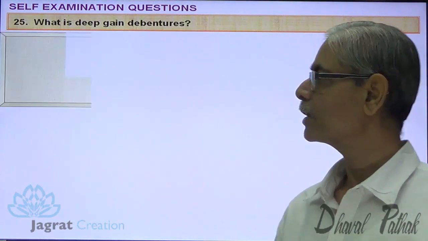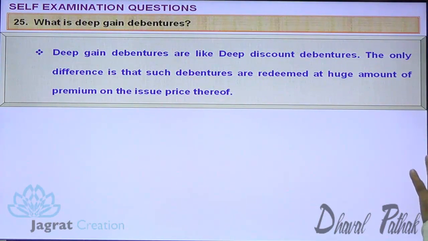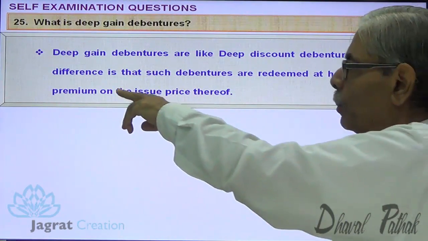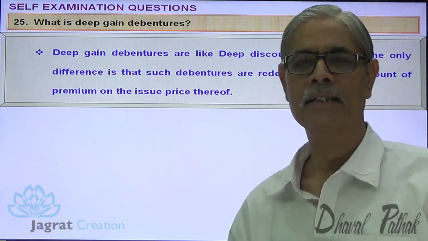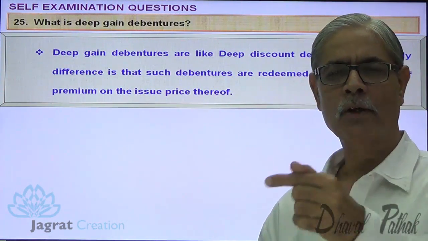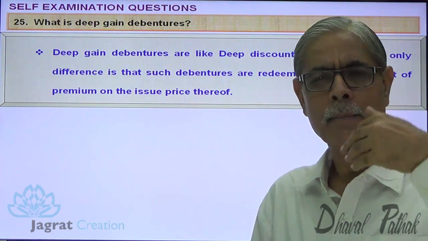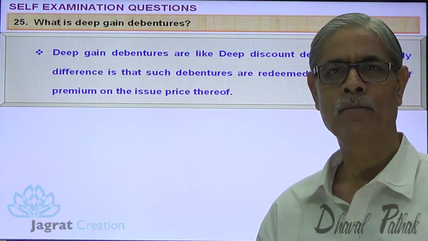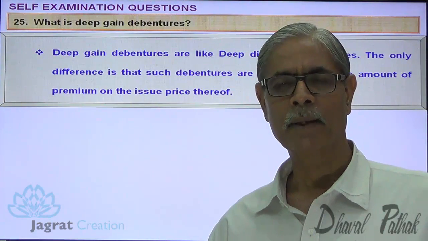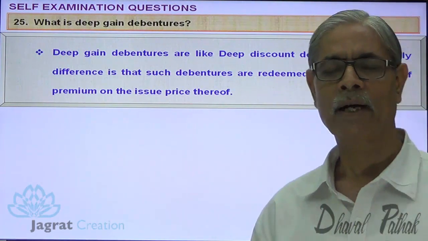What are deep gain debentures? Deep gain debentures are like deep discount debentures. The only difference is that the debentures are redeemable at a huge premium on the issue price. Now suppose the value of the debenture today is 2,700, but the redemption amount after 25 years is, say, 1 lakh. Then it becomes an illustration of a deep gain debenture. Now, this is how I have tried to explain to you.